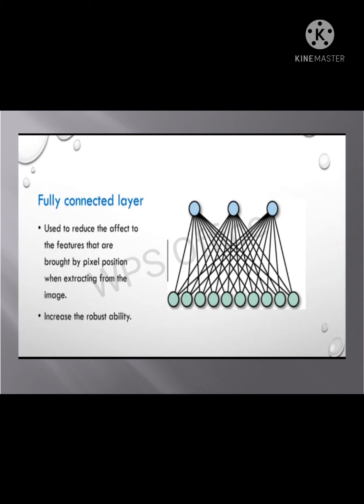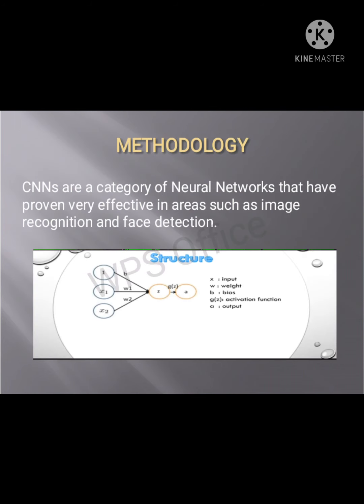Another one is the ReLU layer. The ReLU layer reduces all the negative values in the map to 0. This is the convolution neural network algorithm. The structure shows the convolution neural network structure. B is the bias, W1 and W2 are the weights, and X1 and X2 are the input images. The calculation is done as Z, using the activation function for this CNN architecture, generated by multiplication using a formula. This is called the convolution neural network algorithm.